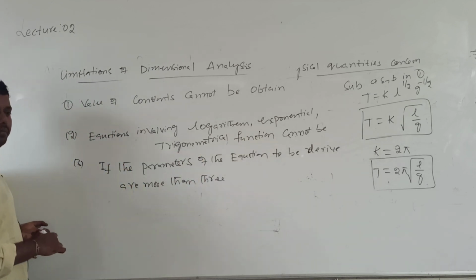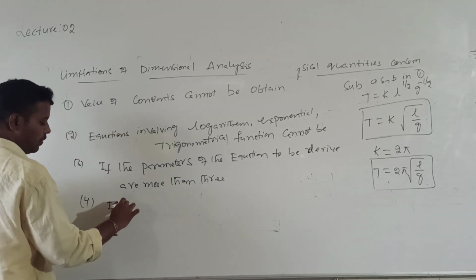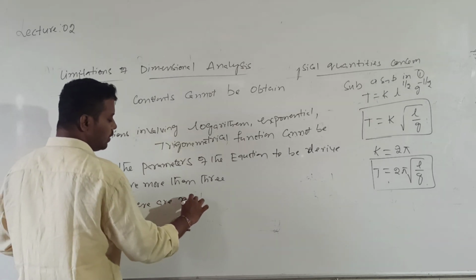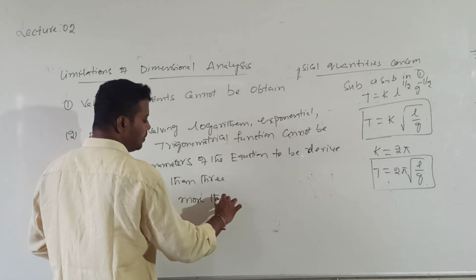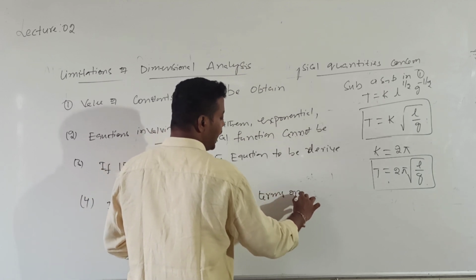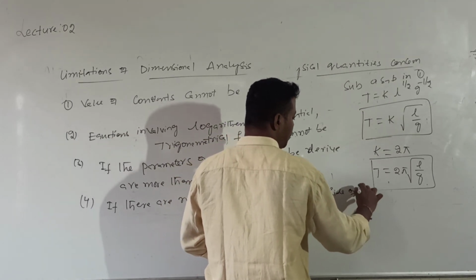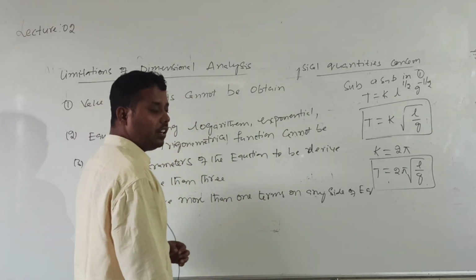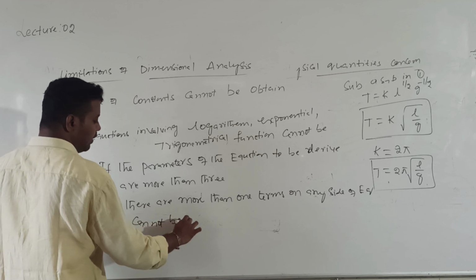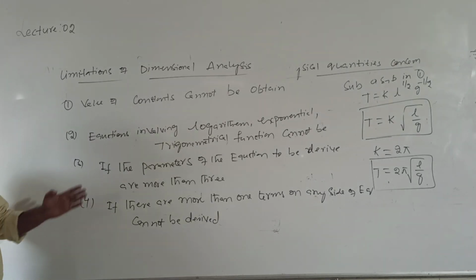Okay? And the fourth one is, if there is more than one term on any side of the equation, it cannot be derived. So these are the major drawbacks.